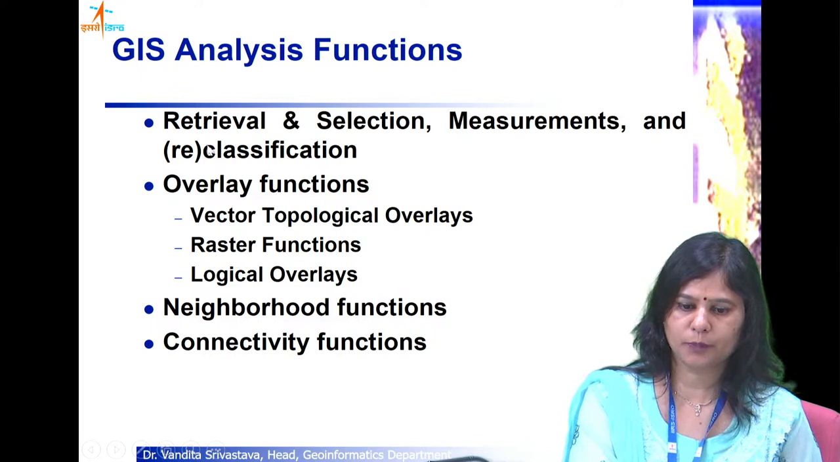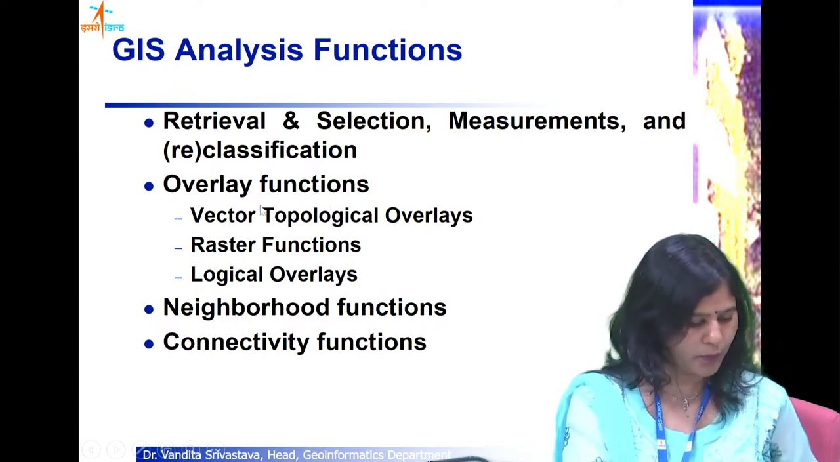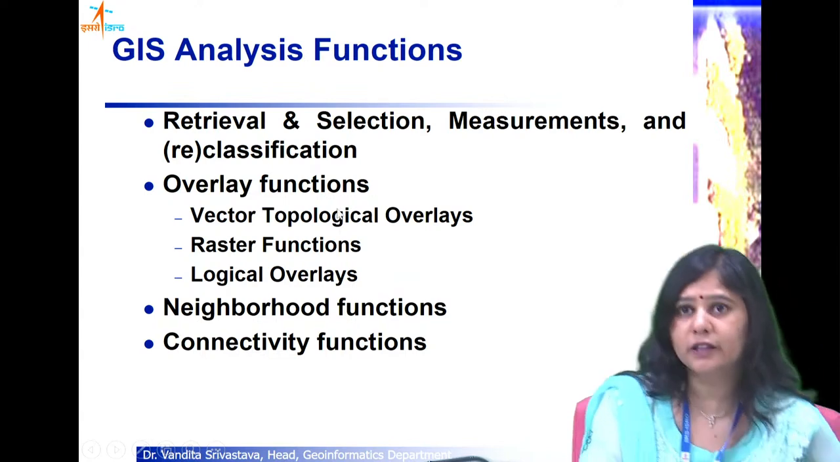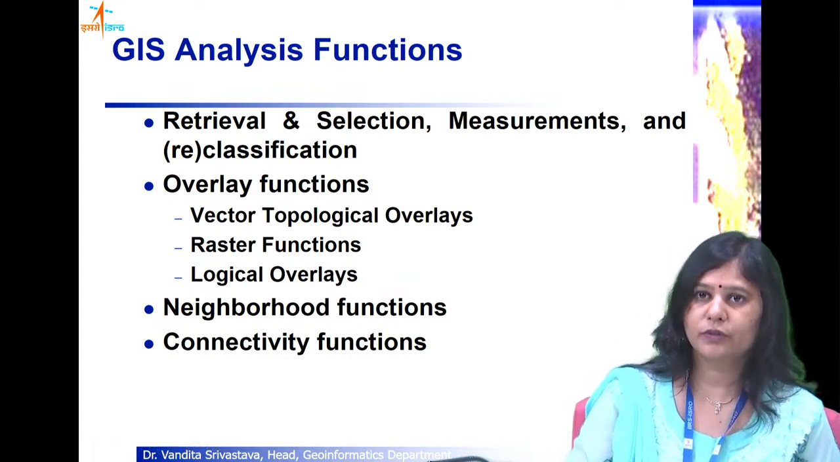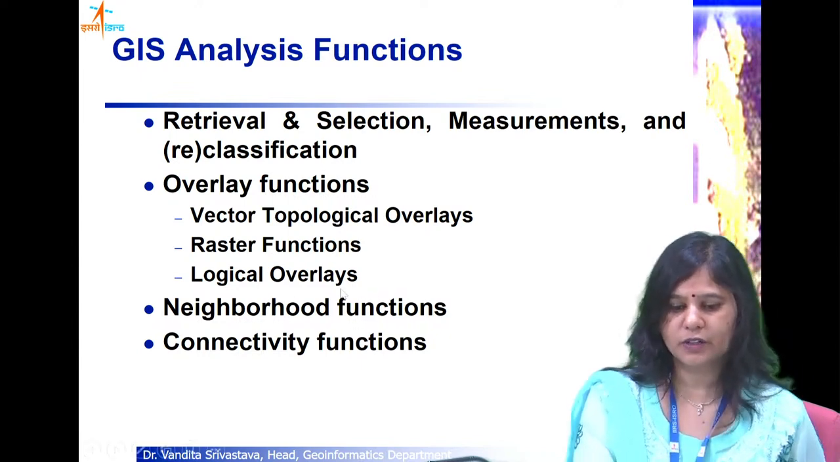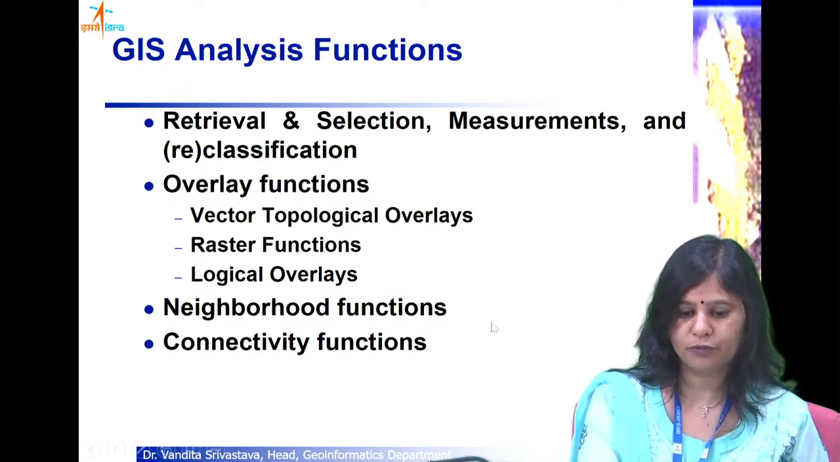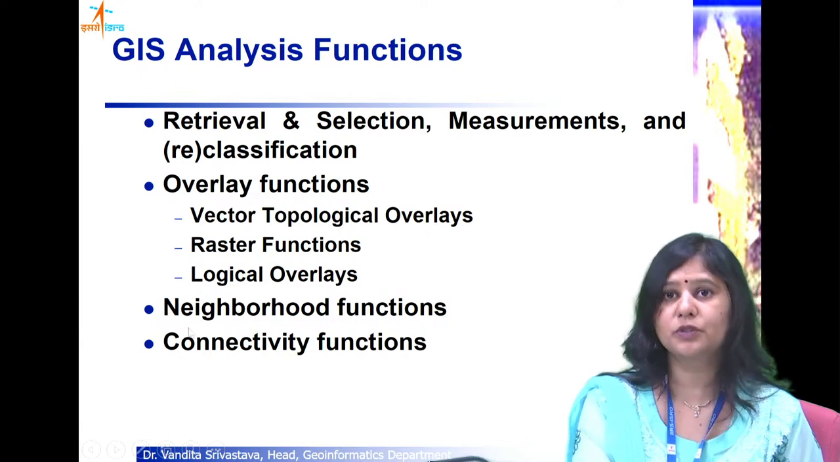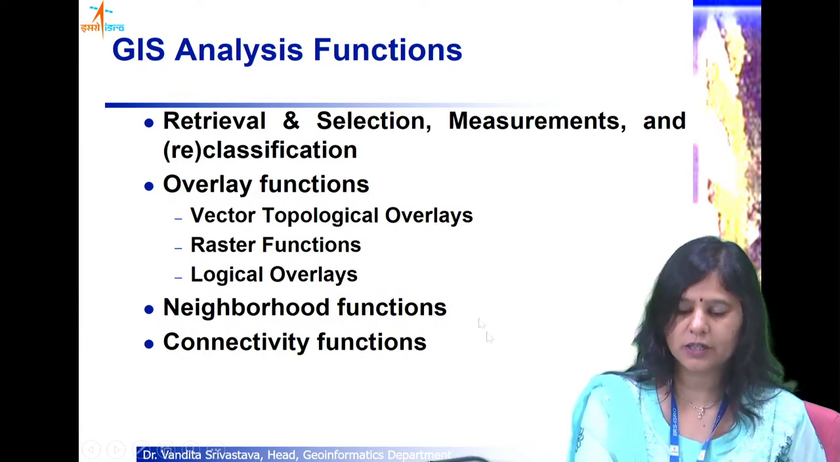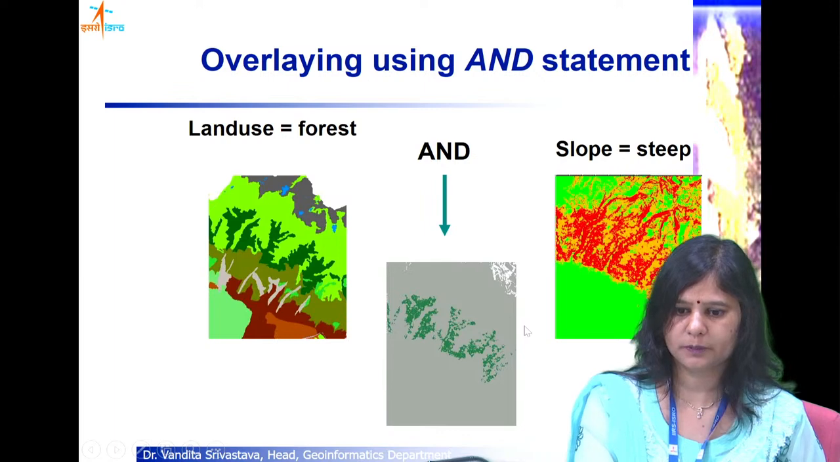I will be talking about various types of functions which are a little simpler in nature, like retrieval, selection, measurement and classification operations. Then overlay operations like vector and raster operations. When we talk about vector operations we talk about vector topological overlays, then raster functions, logical overlays, relational and arithmetic operators. Then neighborhood functions and connectivity functions are also there to study what is associated with a particular location in its neighborhood, and then how the features are connected. For that we require connectivity operations.